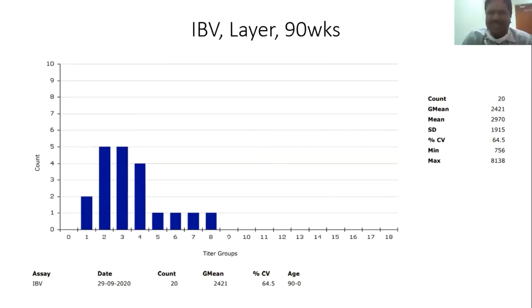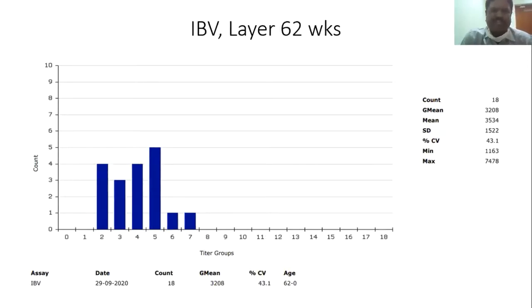The mean titer is less than 3,000 and the CV percentage is 64%. We can consider them protective, but there is still a chance that some of the birds may get a field challenge. Since it is 100 weeks, if they want to continue these birds for another 15-20 weeks, then it is advisable to go for vaccination.